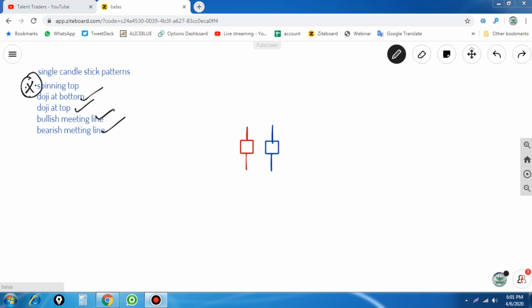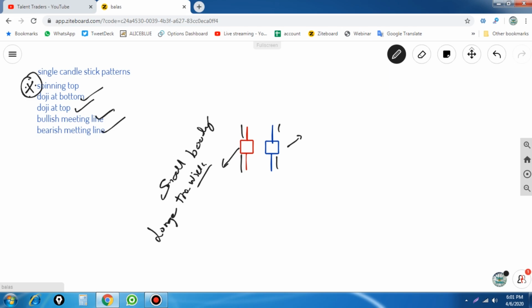Okay, so the spinning top is nothing but a smaller body candle, with longer wicks compared to the body of the candle. So we have seen that the wick is longer than the body of the candle here also. This is a green candle, and this is a red candle, which we can call a spinning top red candle.